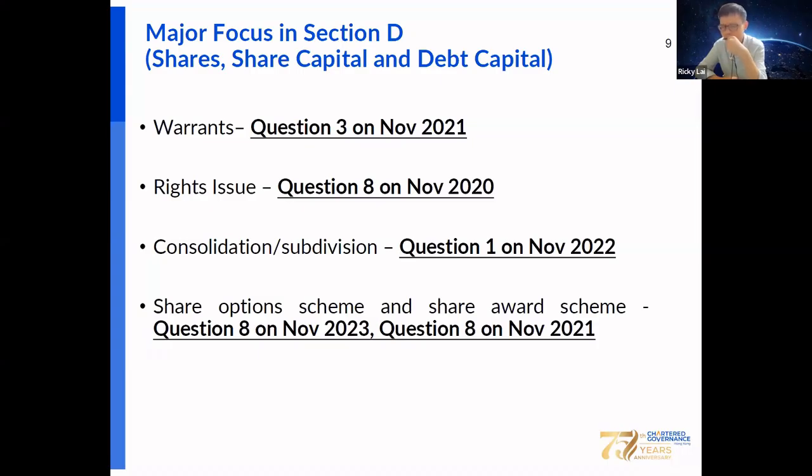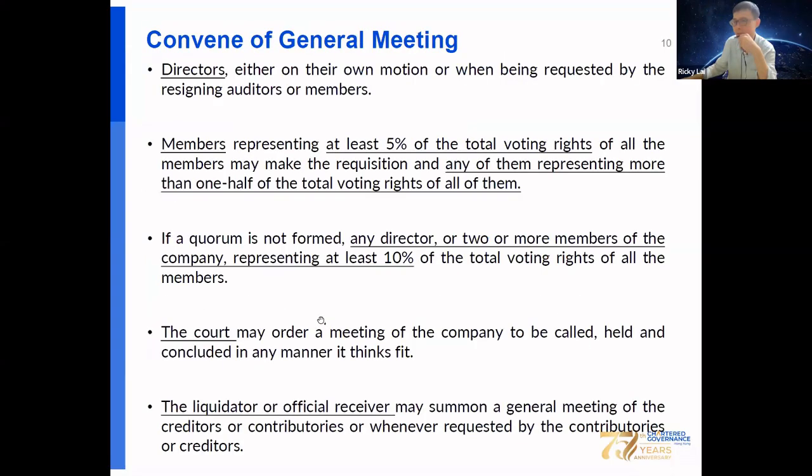There have been some questions asked about the reorganization of share capital, such as share consolidation and share subdivision. Again, you should know everything on that. You should also know share schemes for the listed company, which include share option schemes and share award schemes, so you should have a good idea of the listing rule requirements on share schemes. You can see there are some questions asked about share schemes.